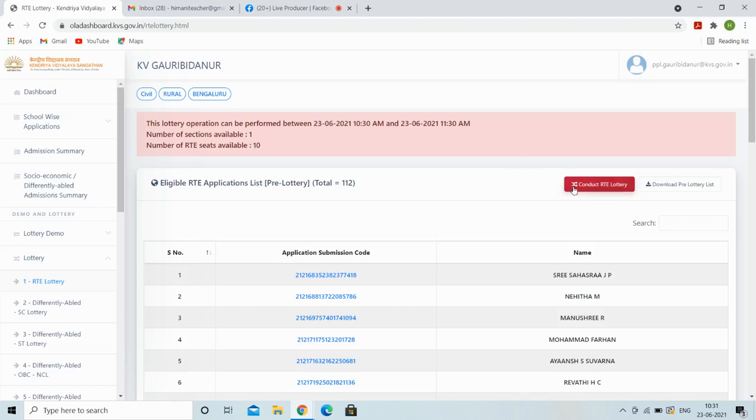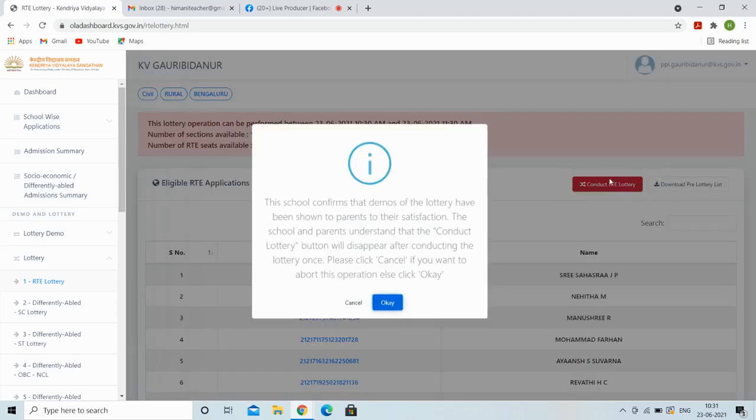Okay, now we will start because our time slot has started. Everyone can see that the conduct RTE lottery button is displayed here, a red color button. It is now live, so we are conducting the lottery for RTE. How many candidates? 112 have applied for RTE. See, sequence numbers 1 to 112.